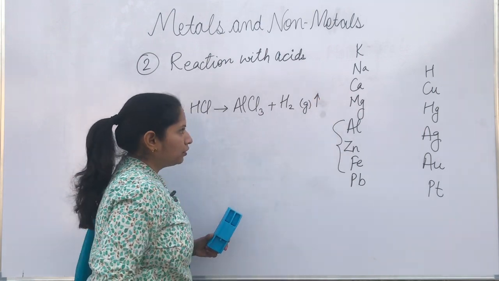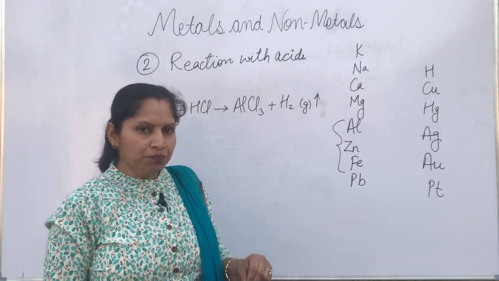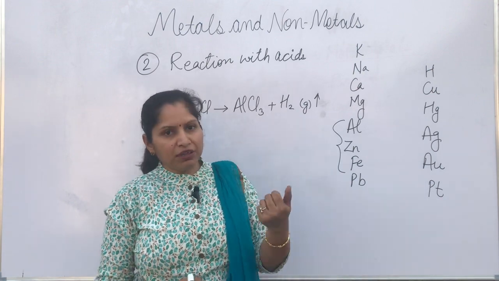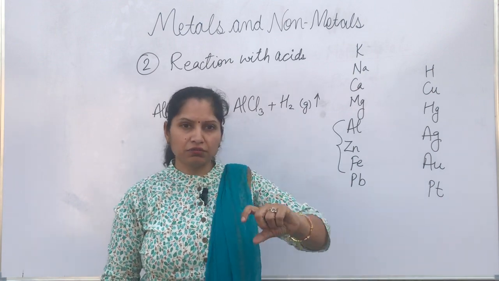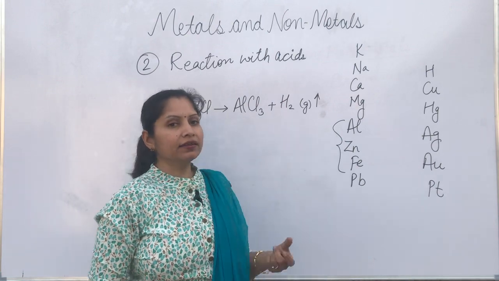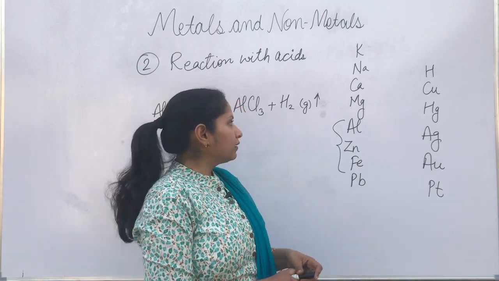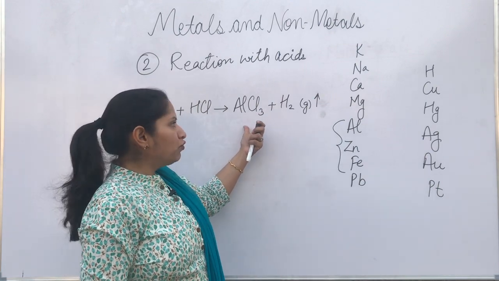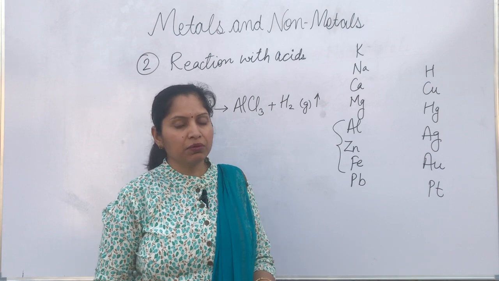If we take a test tube in which we put some zinc granules or aluminium granules and add some dilute sulfuric acid or dilute HCl, it will react with the acid, salt will be formed and hydrogen gas will be liberated.